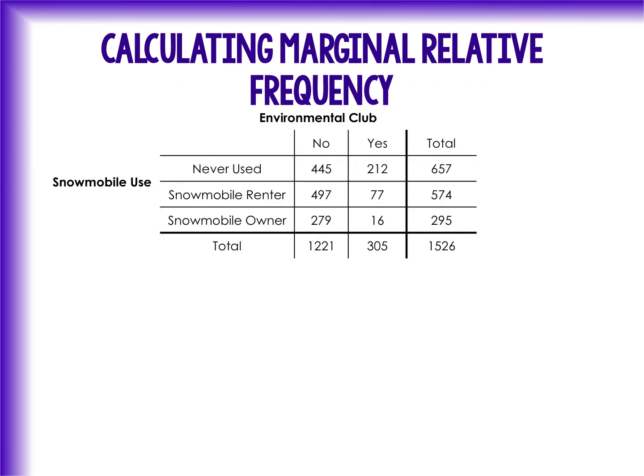If we're looking at our information about people in the environmental club and people who use snowmobiles, we know that our marginal frequencies are going to be these, the ones that are in the margins. It's really the totals. All right, when we talk about marginal relative frequencies, we're talking about what proportion of the total is each of these individual total values.